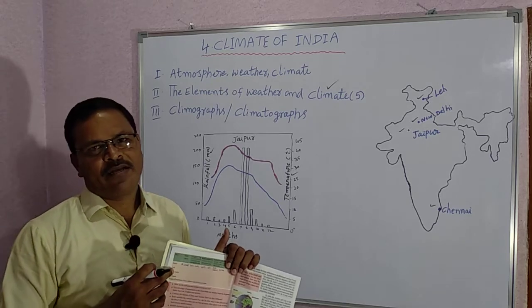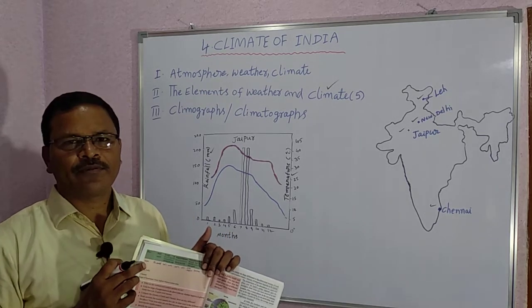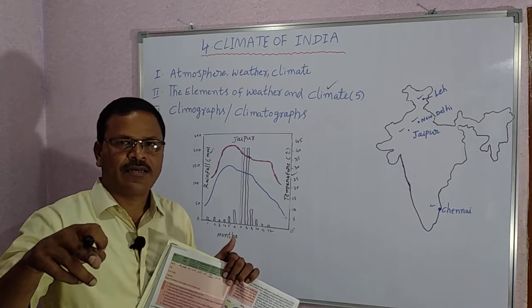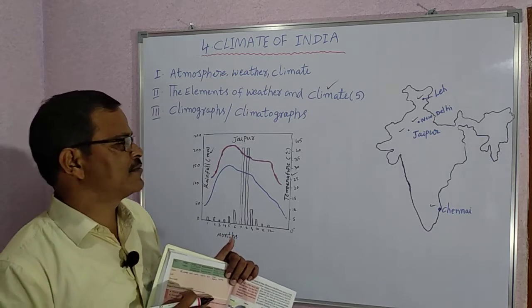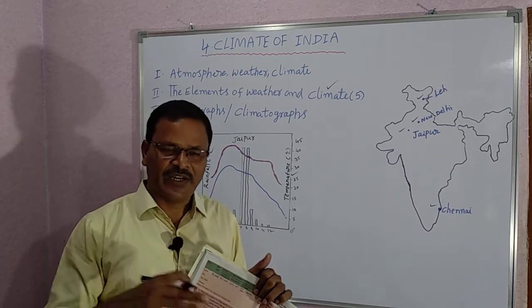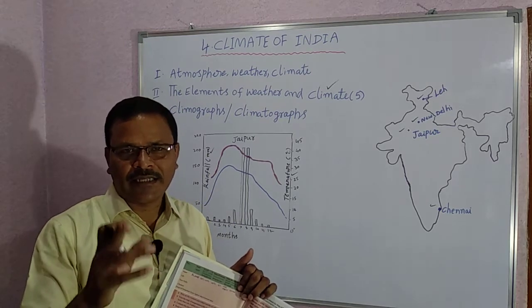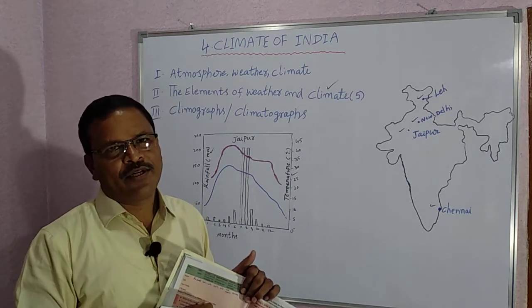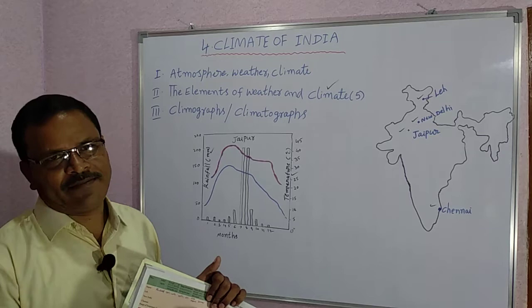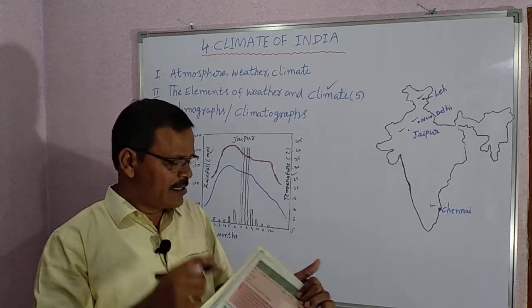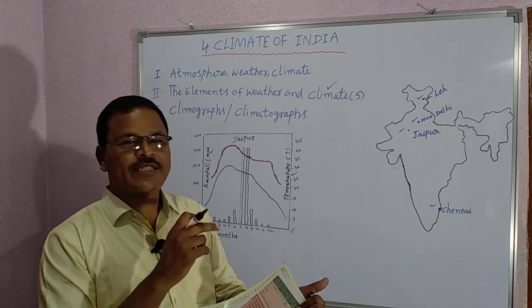Where is Jaipur among these 6 relief divisions? It is the desert area. You have to write the desert under the relief region.